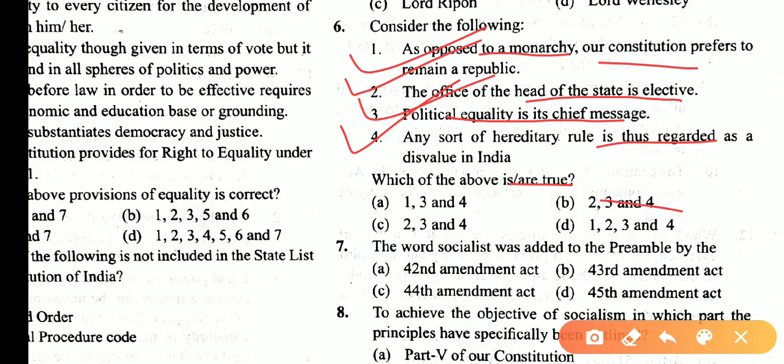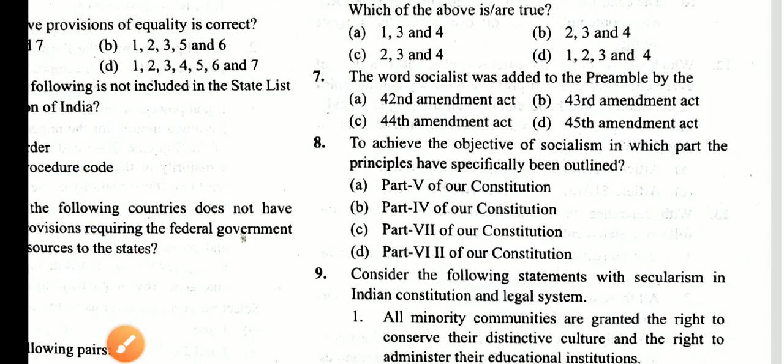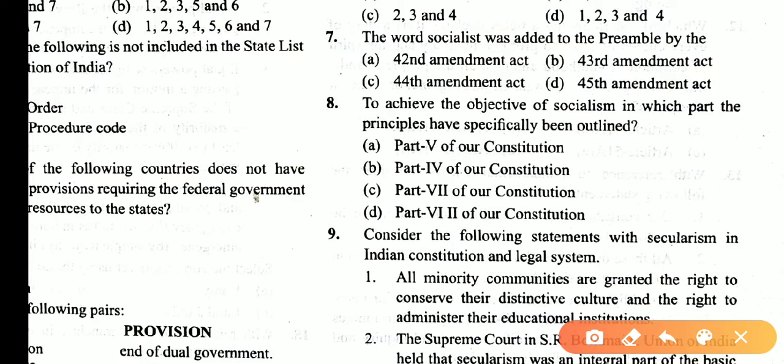So answer is D. The word socialist was added to the preamble by the 42nd Amendment Act. So answer is A. To achieve the objective of socialism, in which part have the principles been specified and outlined? You know that in DPSP the socialist principles are given, and DPSP is part 4 of our constitution. So answer is B.